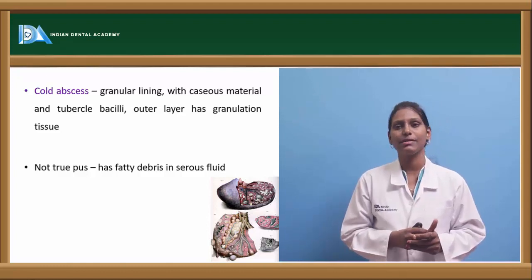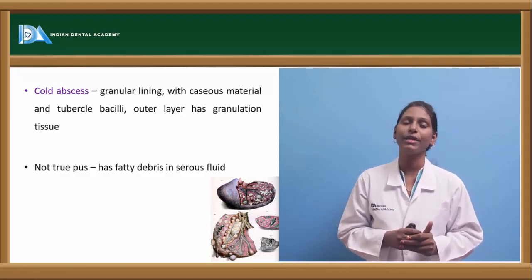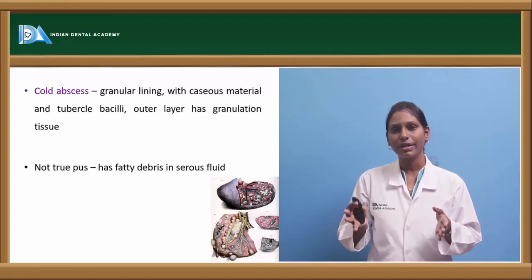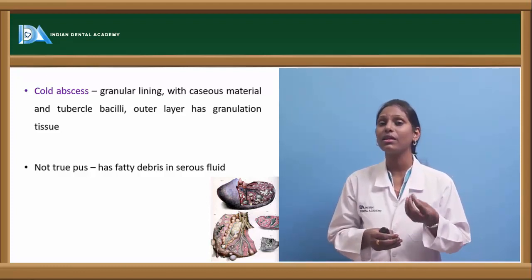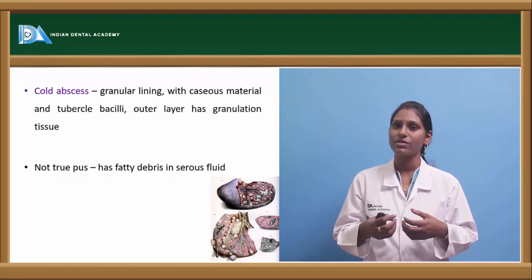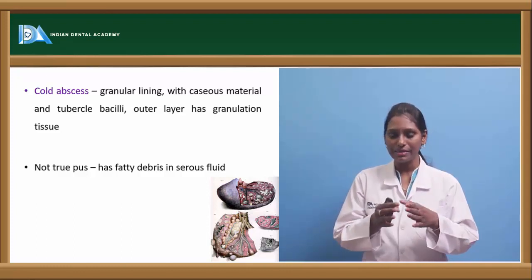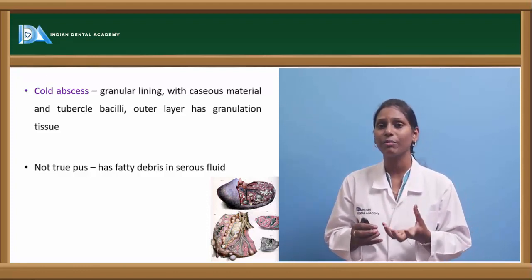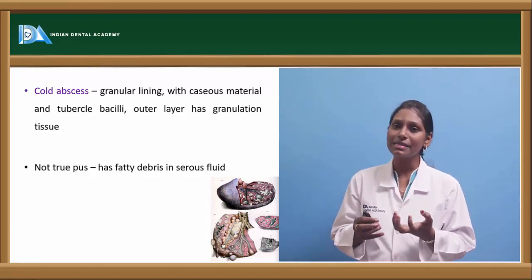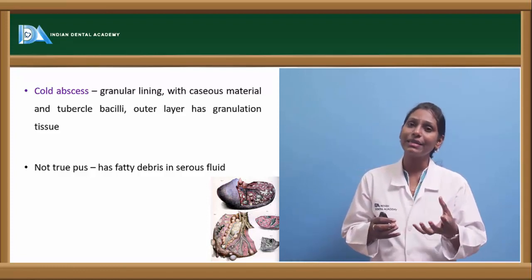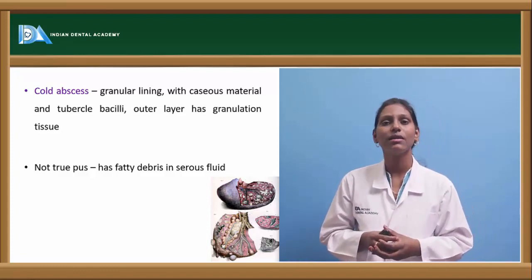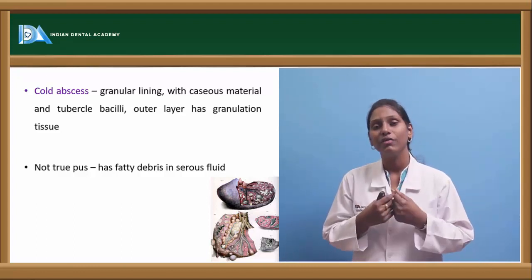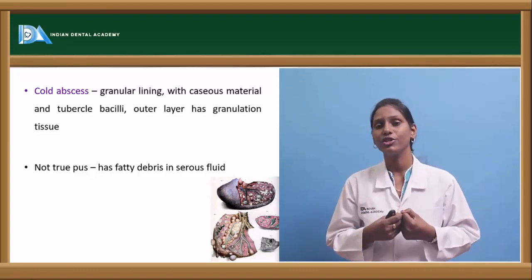But in some cases where there is no appropriate treatment, or the patient doesn't come to us for proper treatment and it keeps prolonging, what happens? The central coagulative necrosis increases in size and spreads to surrounding structures, and in the center there is more liquefactive material. This liquefactive material can turn into an abscess, which is called a cold abscess, or collar stud abscess if it is present in the neck region, which is again a pathognomonic feature of tuberculosis.